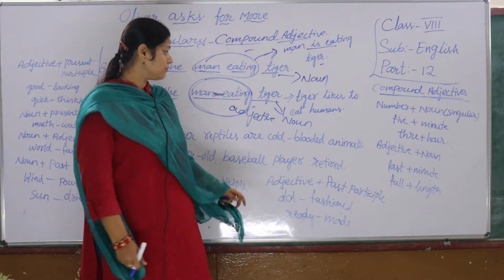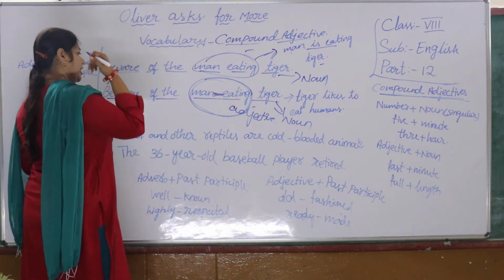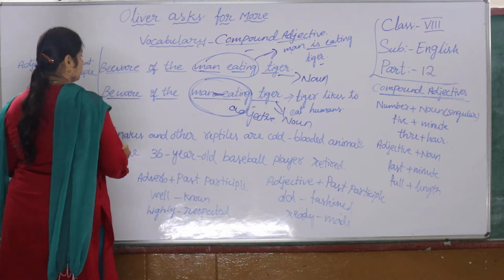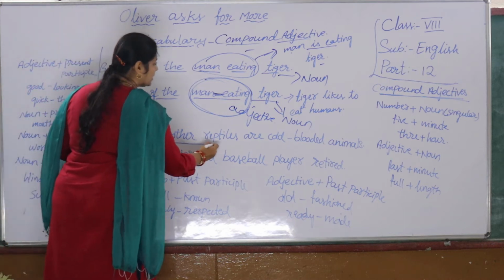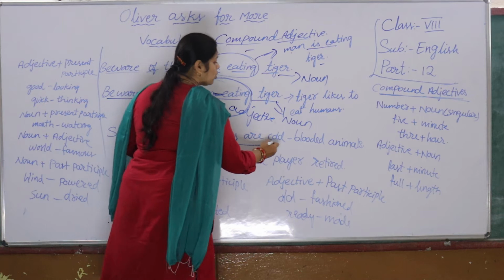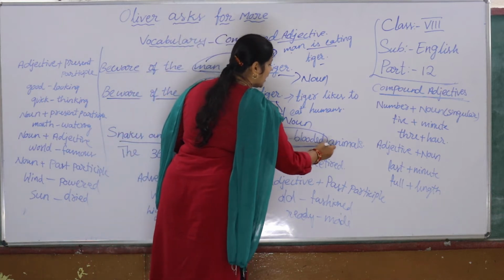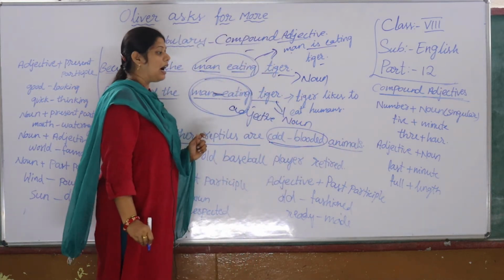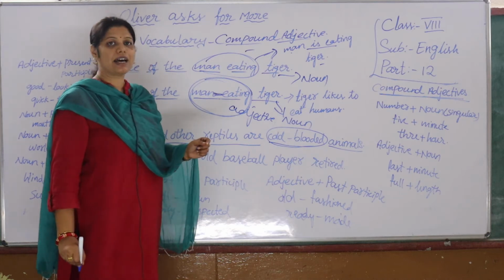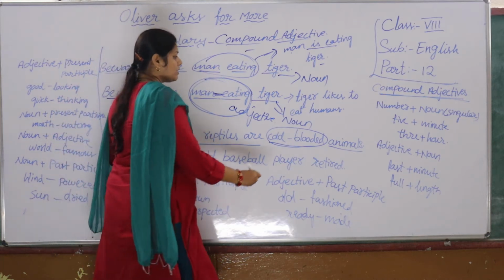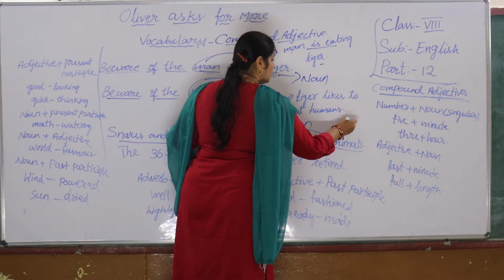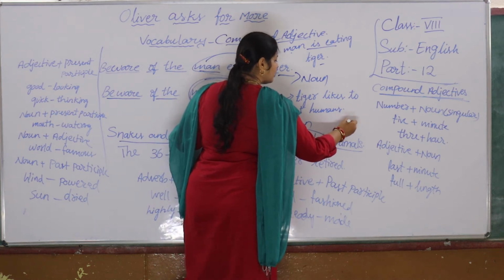Sure? See here, I have given one more example. Snakes and other reptiles are cold-blooded animals. How are the snakes and other reptiles? Cold-blooded. So what is the noun you have? Animals here. This is the noun.